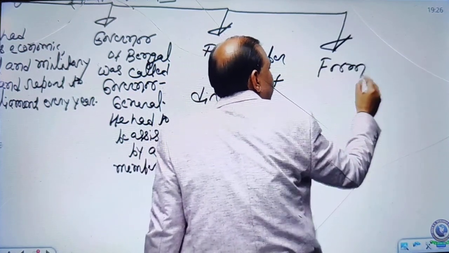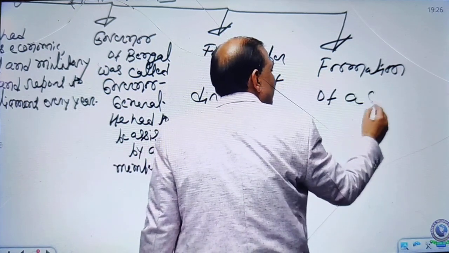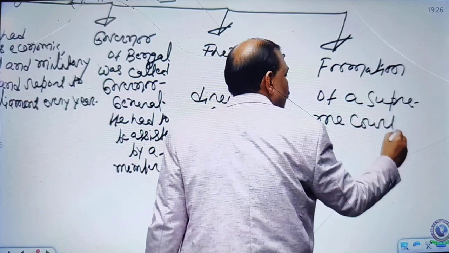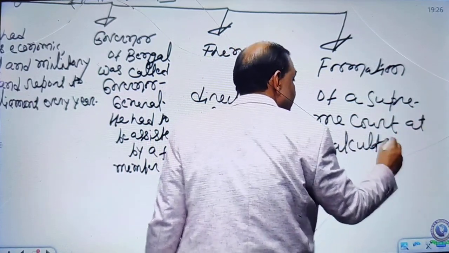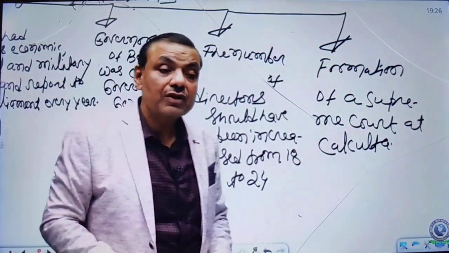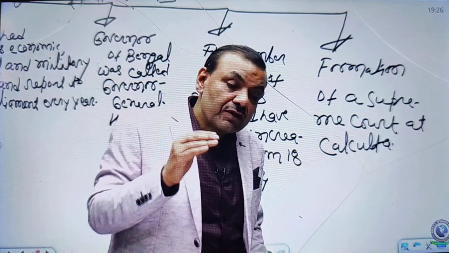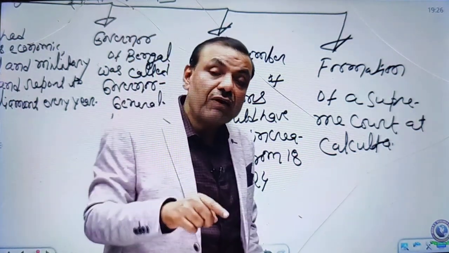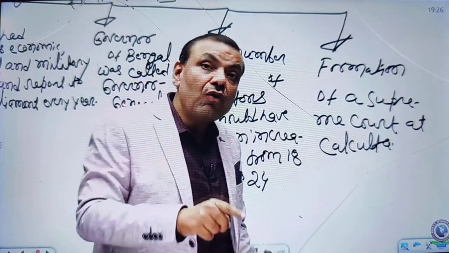And last but not the least, the formation of a Supreme Court at Calcutta. It was on the basis of the Regulating Act. In the Supreme Court of Calcutta, the legal trial had to be made on the basis of British law. But simultaneously, at the Sadar Diwani and Sadar Nizamat Adalat at Calcutta, it was the Indian laws which were prevailing.